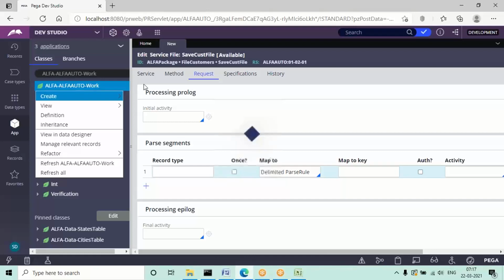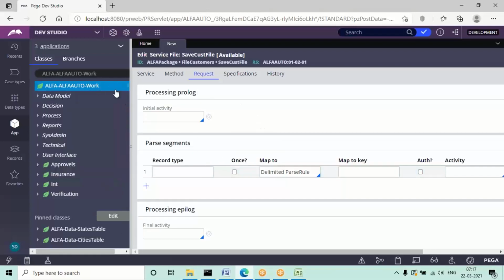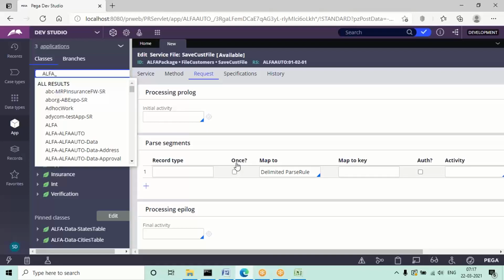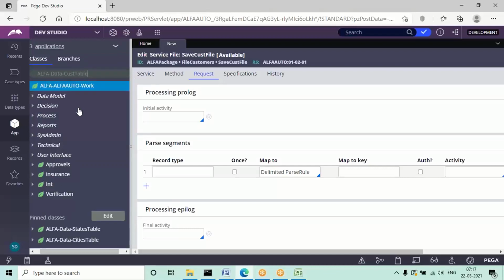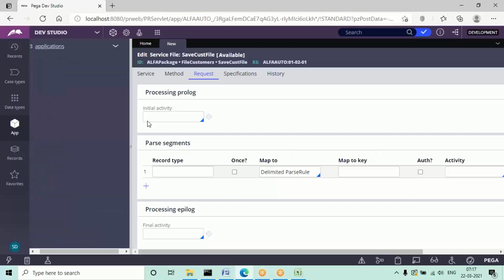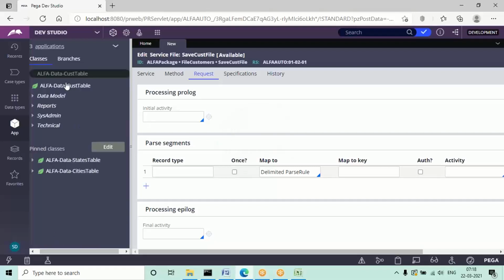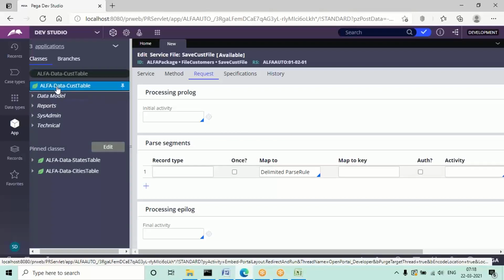To open that, actually this one we don't create in the work layer. We need to define it in the table class, under the customer table class. I need to define the mapping rule and activity, both under the table class. So now in the alpha hyphen data hyphen customer table, under this activity, click on this customer table.